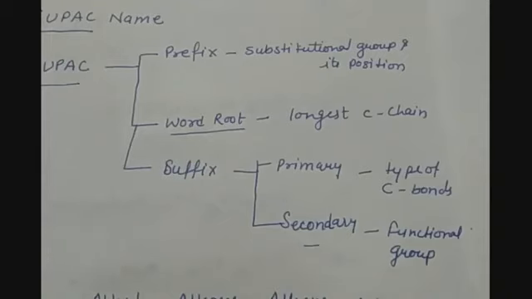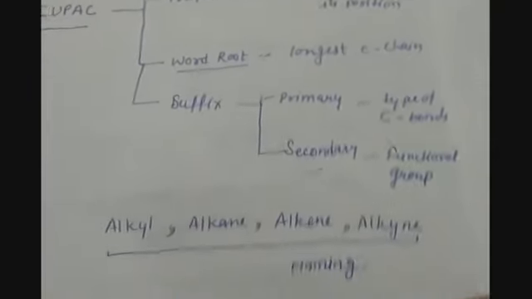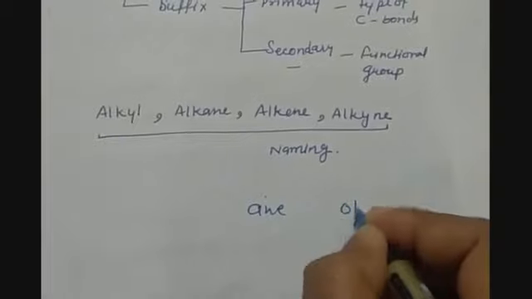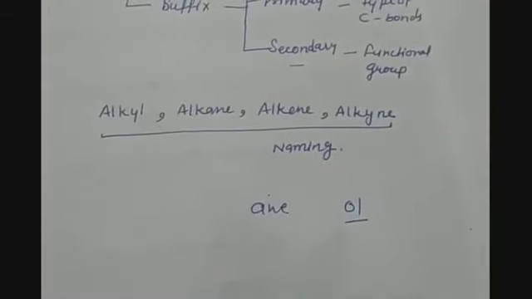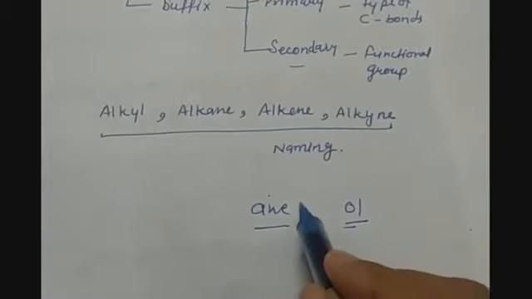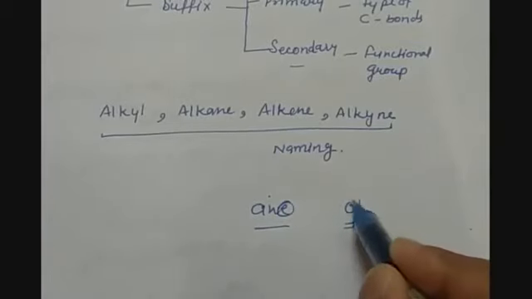Keep in mind that when you are adding primary suffix and secondary suffix, if two vowels are coming together, like we have ane or ol. Ol is used for alcohol group suffix. So one vowel we have here and one vowel we have here.